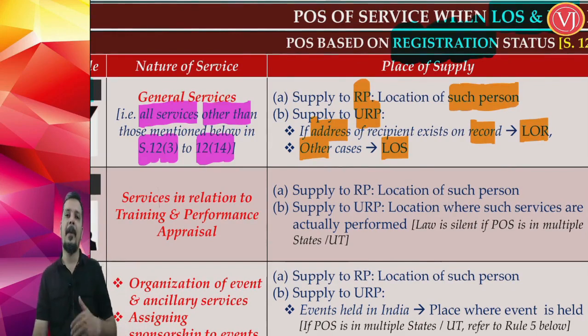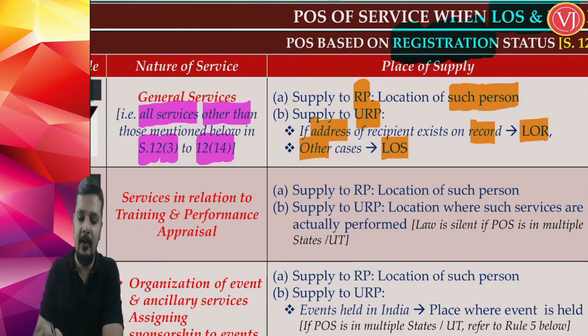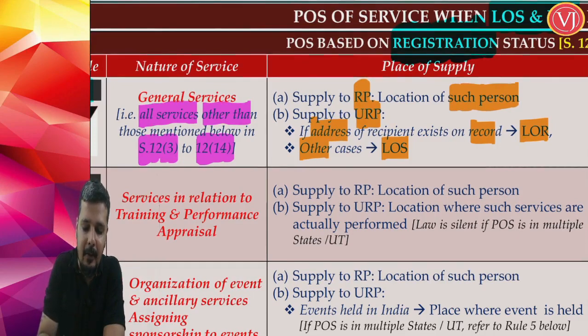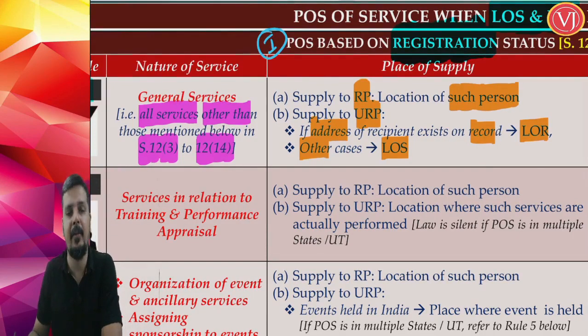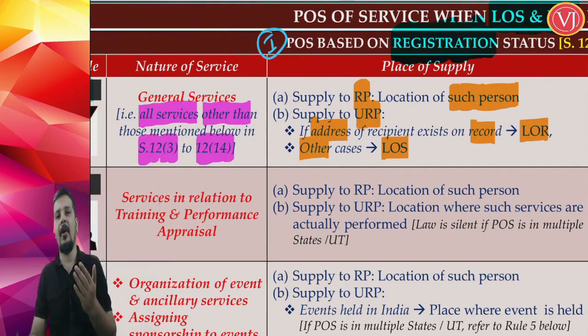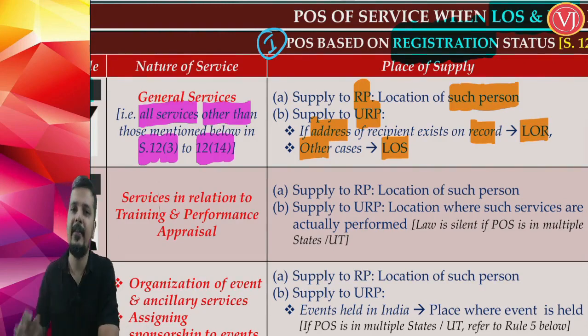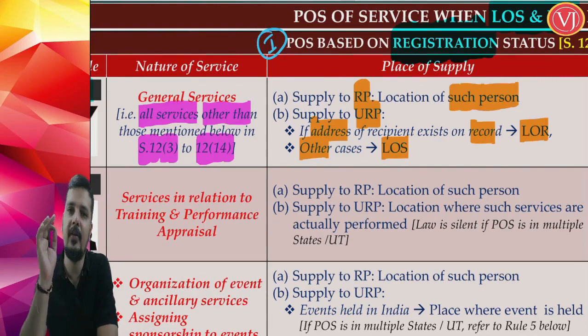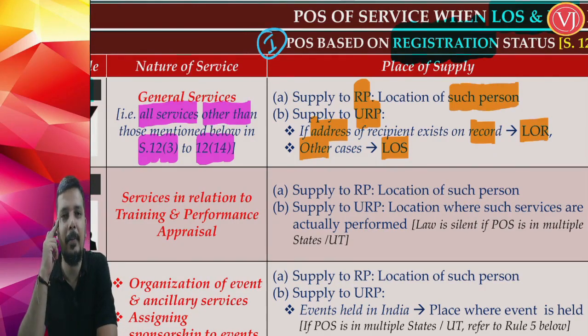So the prima facie answer in all the initial cases where I said your place of supply is based on registration status: why have we categorized into two? The first priority is that the moment your recipient is registered, the answer is very simple: location of such registered recipient. If your recipient is not registered, then it depends, and the answer will vary. In this general scenario, if your recipient is registered, the place of supply is the location of such registered recipient.